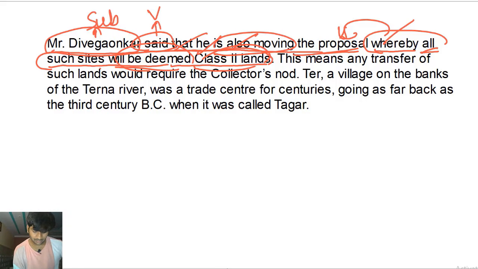So this entire thing is one clause, okay? Subject, verb, object, but the object itself is a clause. Okay, but if I end the sentence here, if I simply say Mr. Divigayankar said, and I don't say what he said, I don't add what he said, it will be incomplete. That is why it's important to have the object of the verb said, and that is why I'll call it a simple sentence. But the object of the verb said is a dependent clause. That is something you have to understand. Okay.